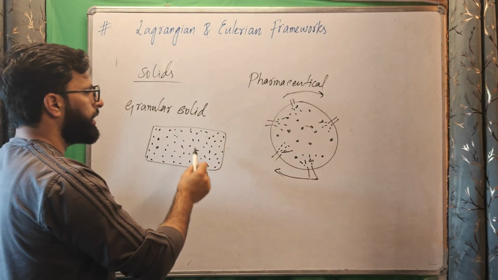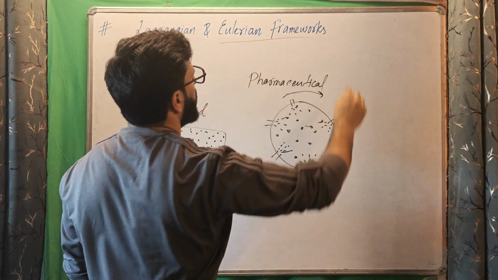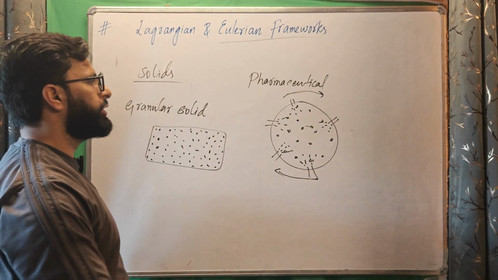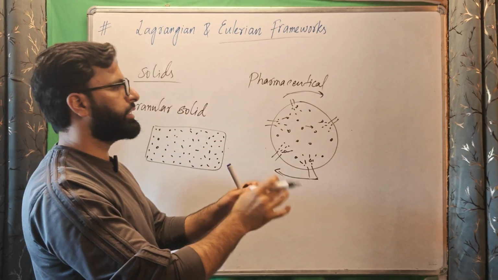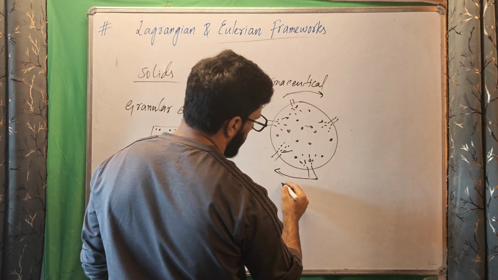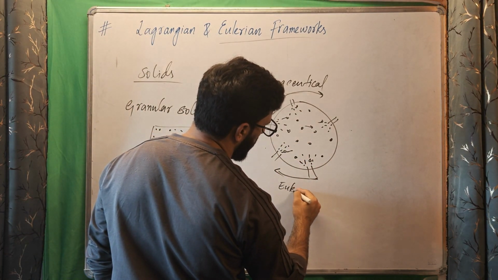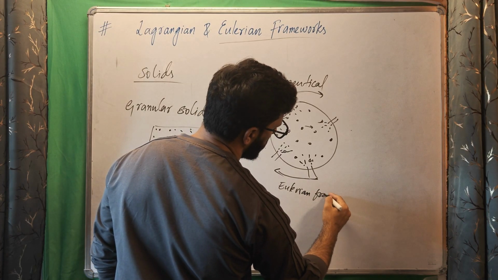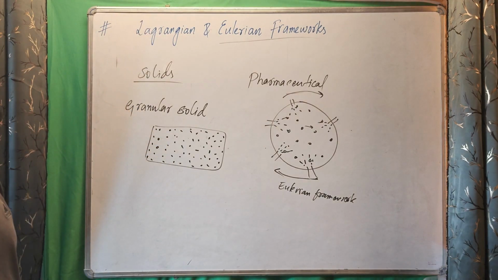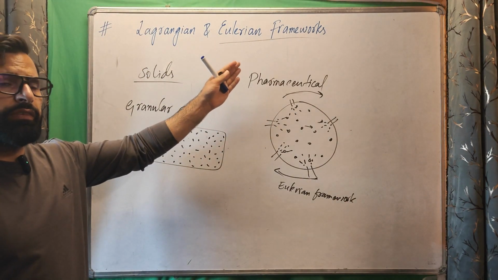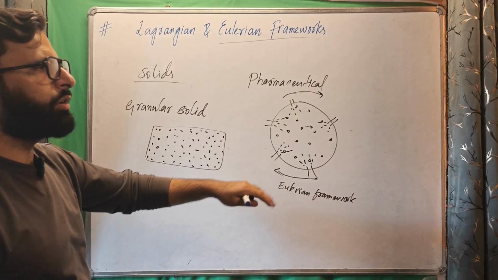So this is an example of a solid studied under the Eulerian framework, in which, like fluids, no individual tracking is done, but bulk motion is studied. So this is an example: the Lagrangian or Eulerian framework is not restricted to fluids only.